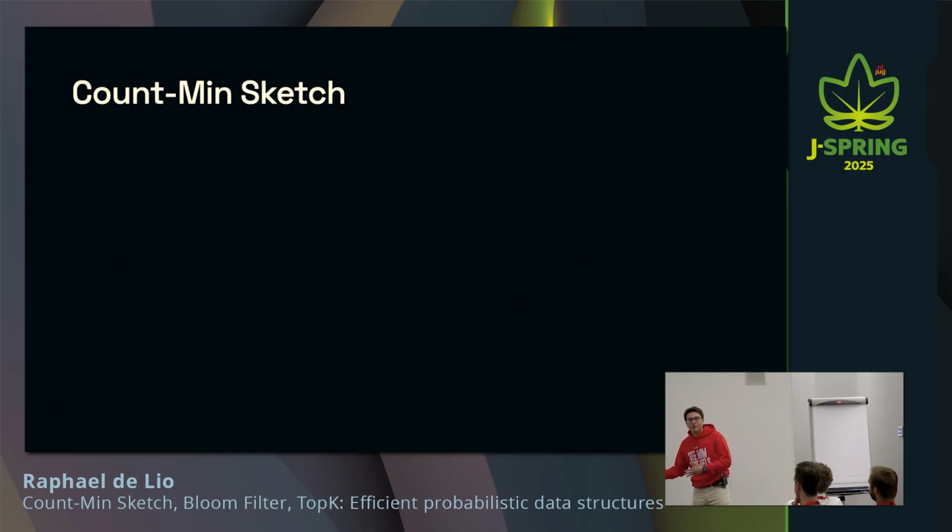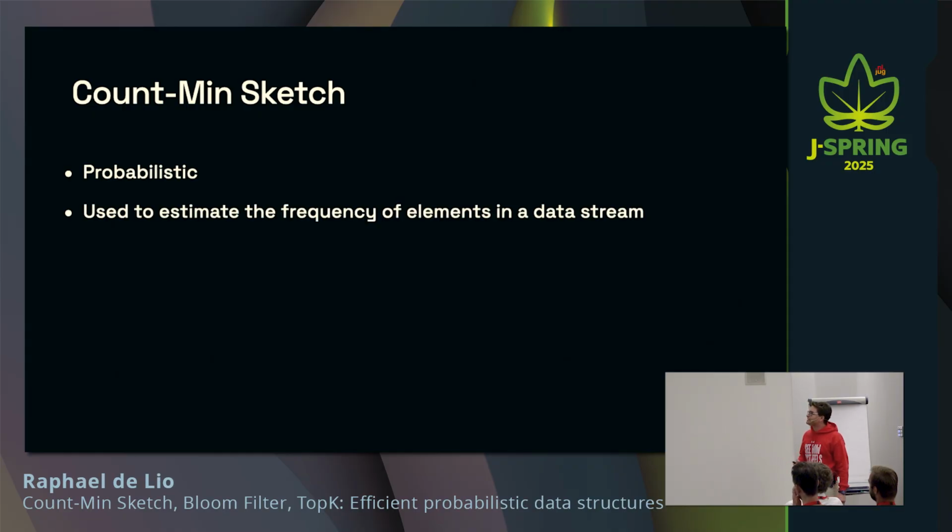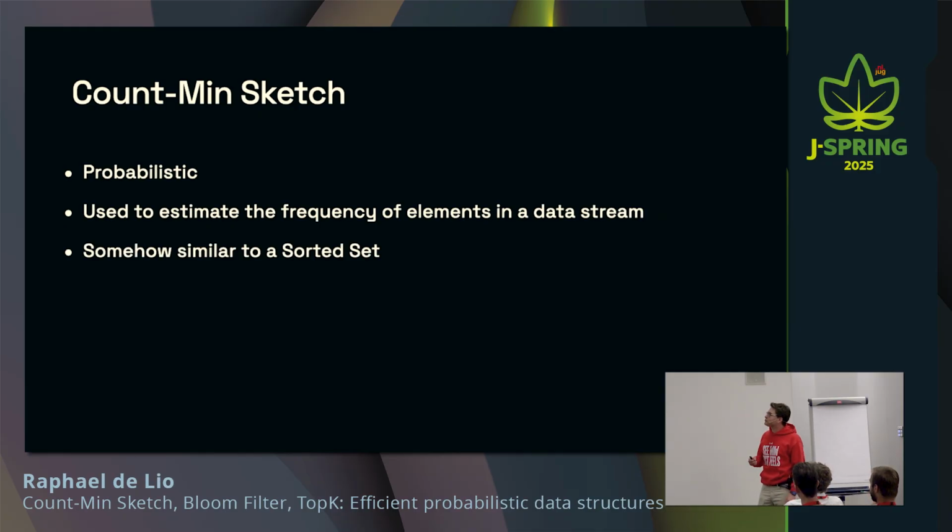And then we have the other approach, which is the counting sketch. Right, so the counting sketch is a probabilistic data structure. It's used to estimate the frequency of elements in a data stream. So we have counters. It's used for counting, basically. It's somewhat similar to a sorted set with some differences. So for example, you can count elements with a counting sketch, but you cannot know what you're counting there. So with a sorted set, for example, you can retrieve all the members. With the counting sketch, you cannot. So you're going to see it later on as well.